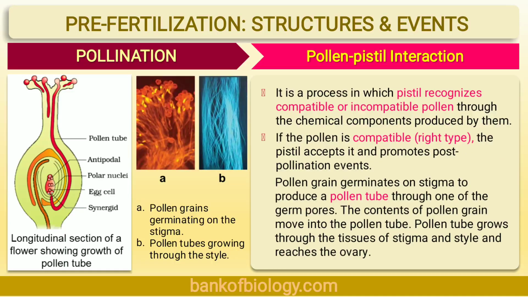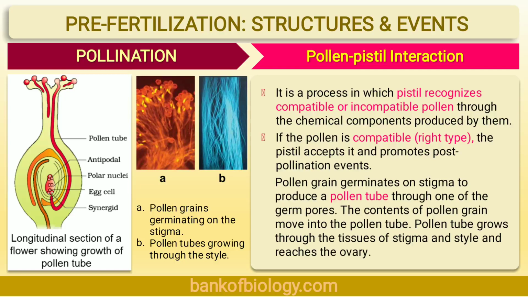Now we have to study the pollen-pistil interaction. Let's see. All the events from deposition of pollen grain on the stigma to the entry of pollen tube in the ovule are referred to as the pollen-pistil interaction. It is a very dynamic process involving pollen recognition followed by promotion or inhibition of the pollen germination. Now, how does this happen?